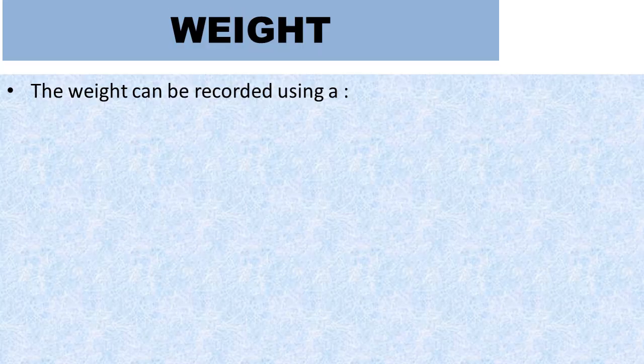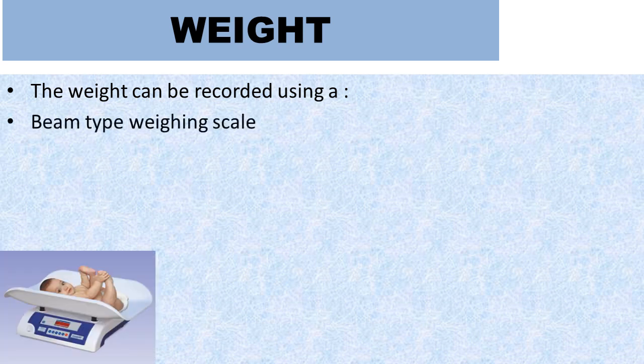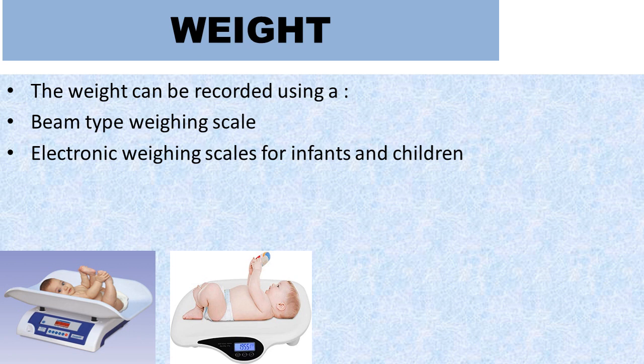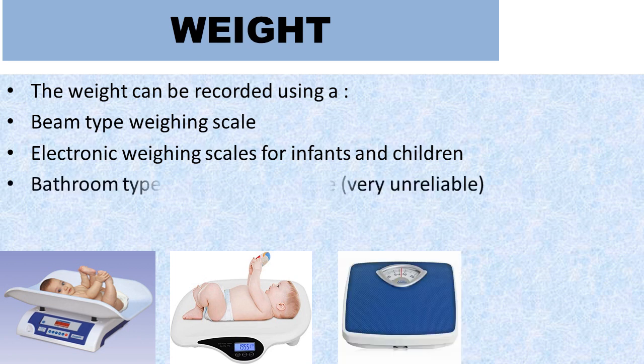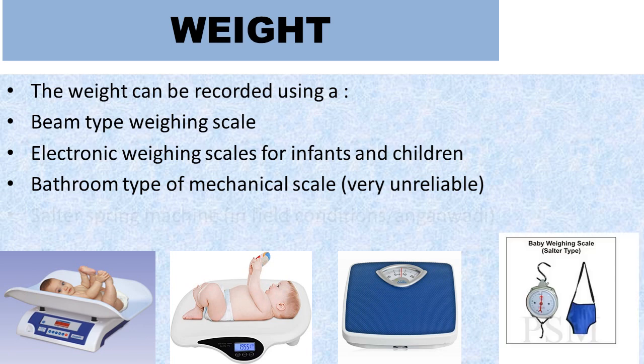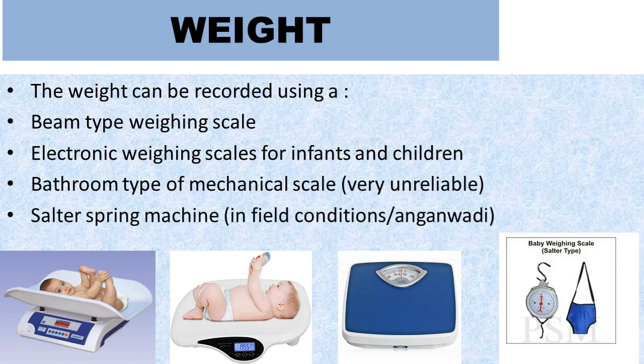There are different types of weighing scales generally used to assess the weight of a child. They are beam type weighing scale, electronic weighing scales for infants and children, bathroom type of mechanical scale which is very unreliable, and when working in fields or community or Anganwadi centers, Salter spring machine is generally used.